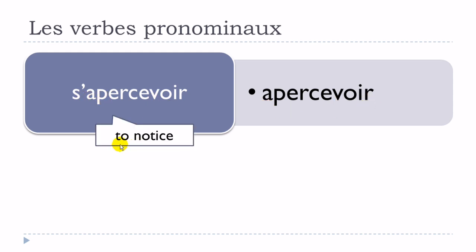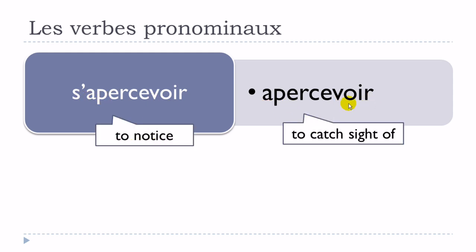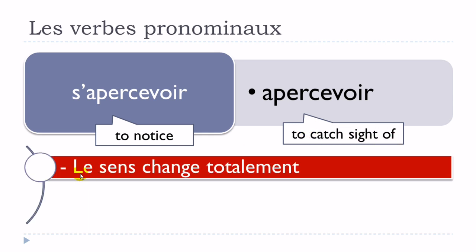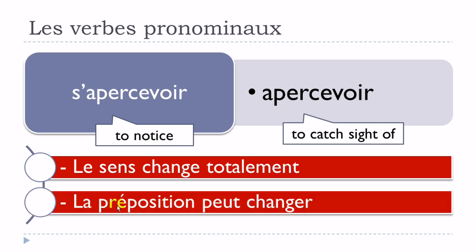So s'apercevoir will mean to notice, and then apercevoir, to catch sight of. Okay, so le sens change totalement, so the meaning changes quite a lot. And then la préposition peut changer, not in that case, but the preposition might change when you use the form pronominal or non pronominal.